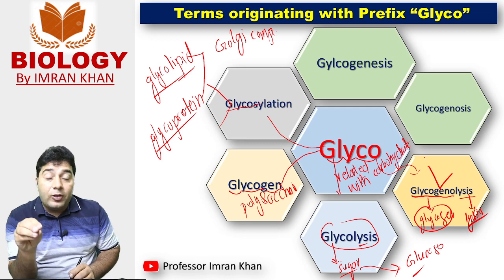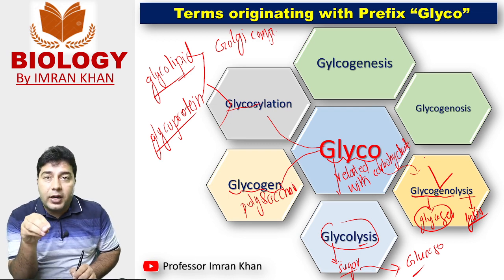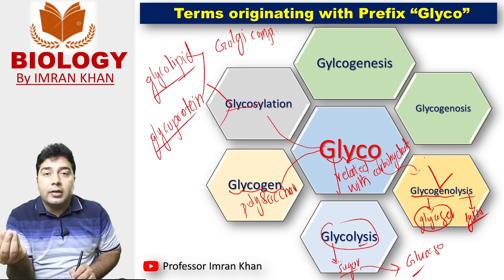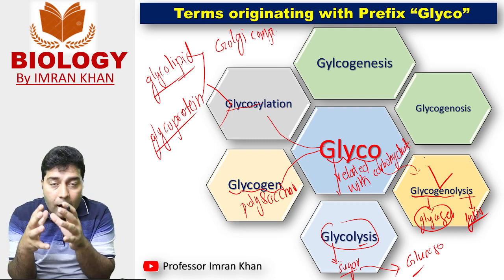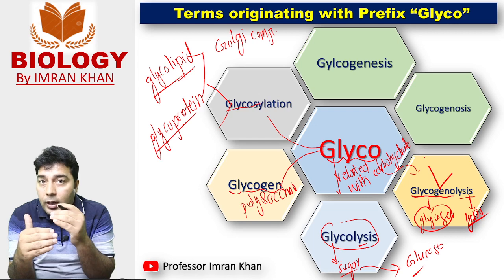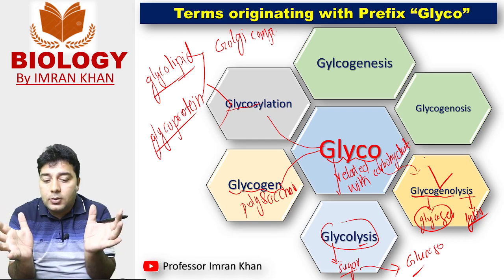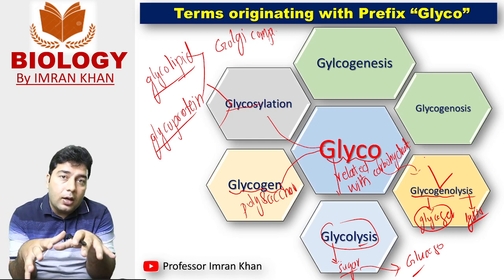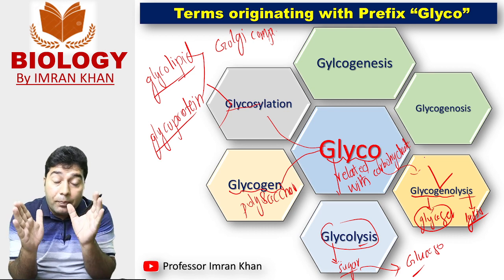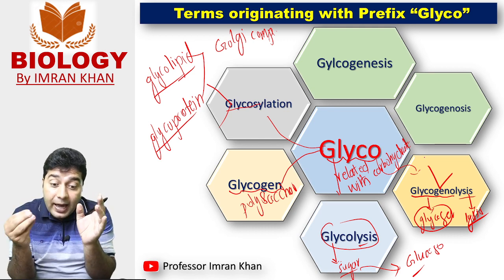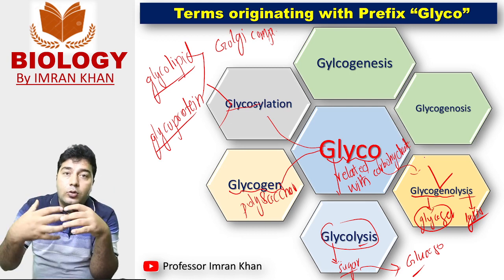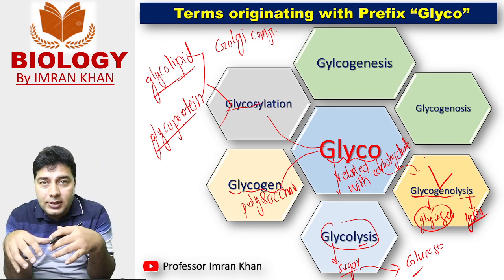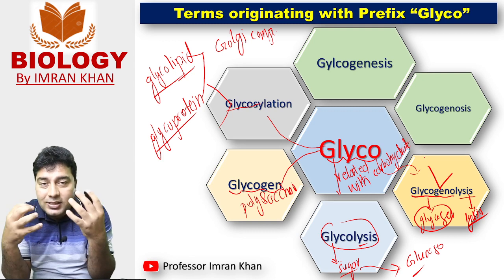So if the enzyme that is involved in this breakdown of glycogen is missing, then what will happen? The amount of glycogen will rise in your body cells. If the enzyme that carries out glycogenolysis is missing, then this glycogen may accumulate in your body cells, especially brain cells, liver cells, and muscle cells.